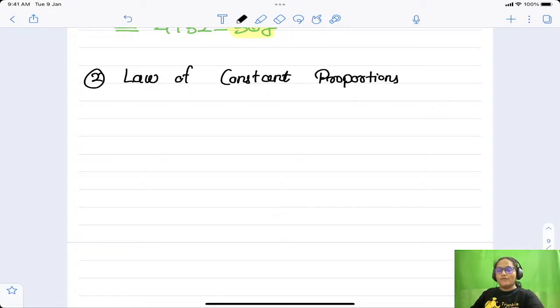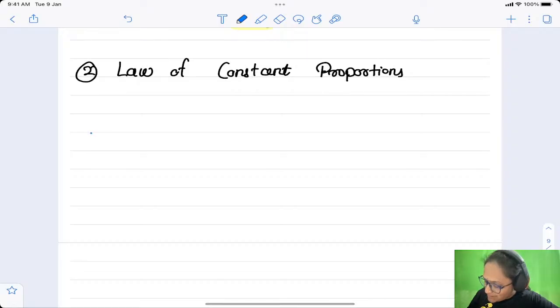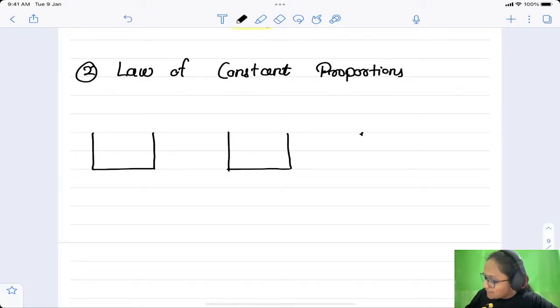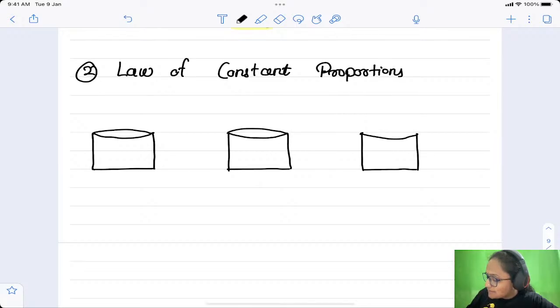To discuss this law, first of all I will give you a simple example. Now I am going to do one experiment. I am going to take water samples from different sources, right? This is the first vessel, this is the second vessel, and this is the third vessel. In these three vessels I am going to take the water sample from different sources.